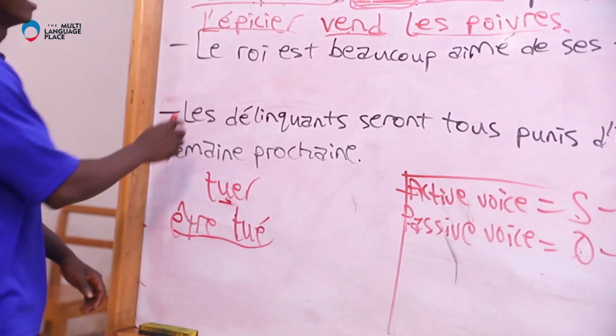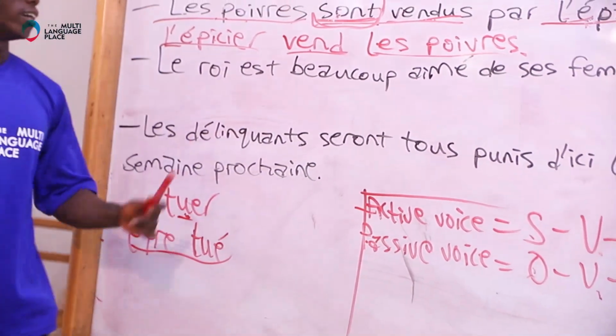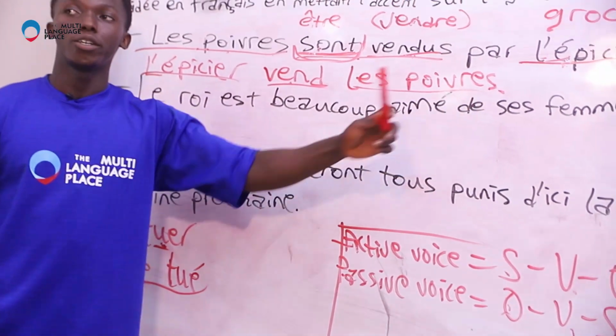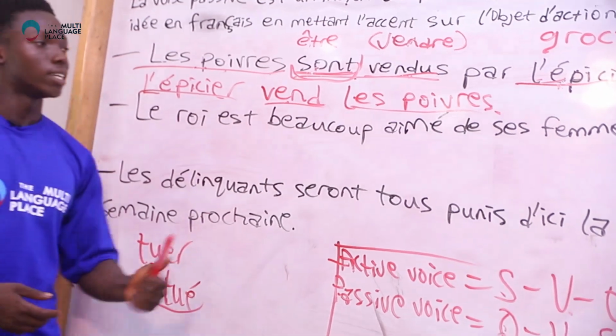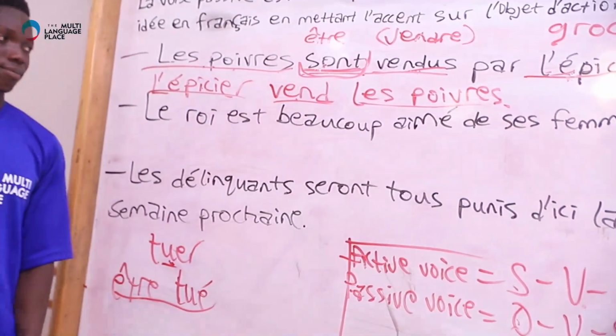Le roi est beaucoup aimé de ses femmes. This means the king is well loved by his wives.